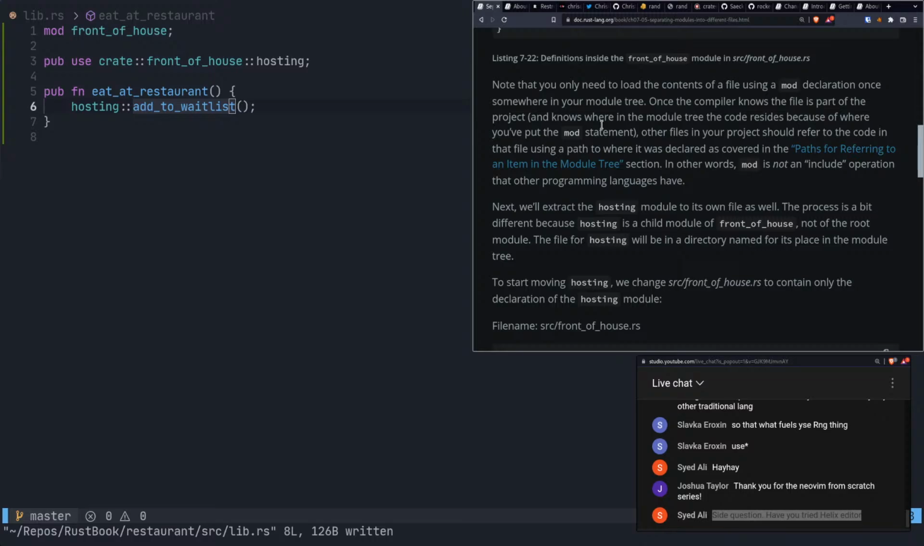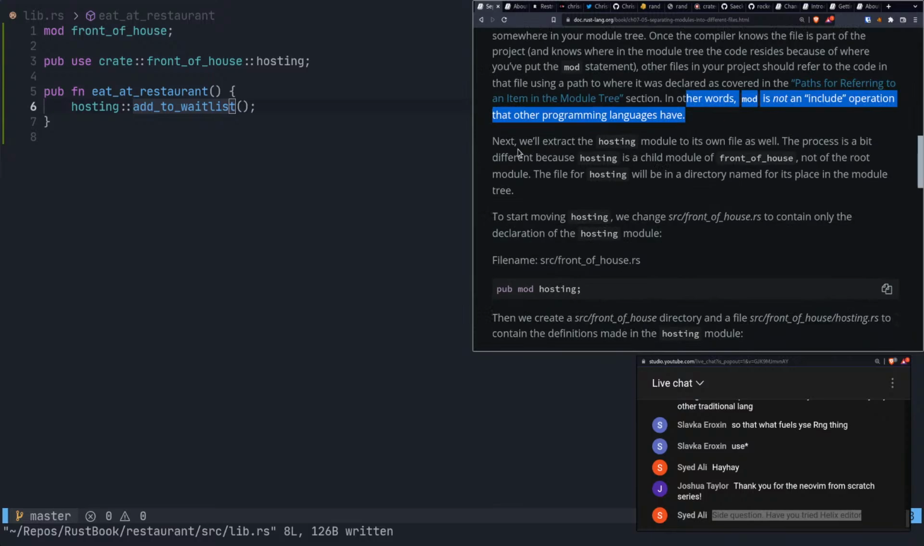All right, so note that you only need to load the contents of the file using a mod declaration once somewhere in your module tree. Once the compiler knows the file is part of the project and knows where in the module tree the code resides because of where you've put the mod statement, other files in your project should refer to the code in that file using a path to where it was declared. In other words, mod is not an include operation that other programming languages have.